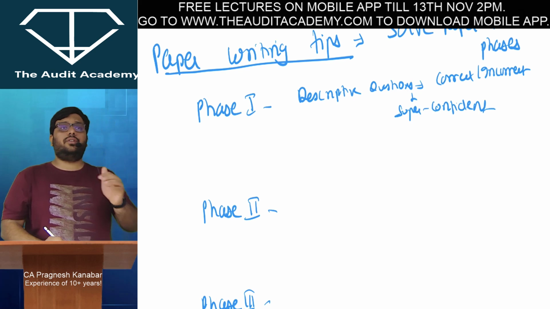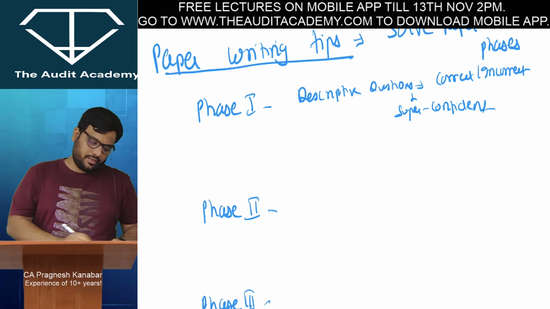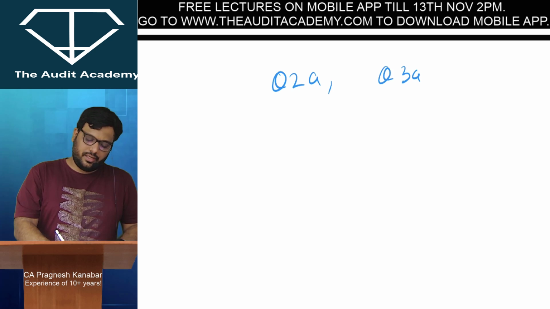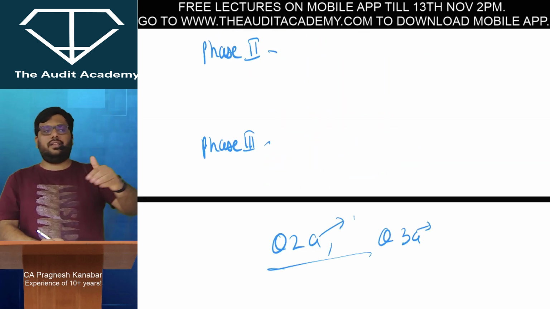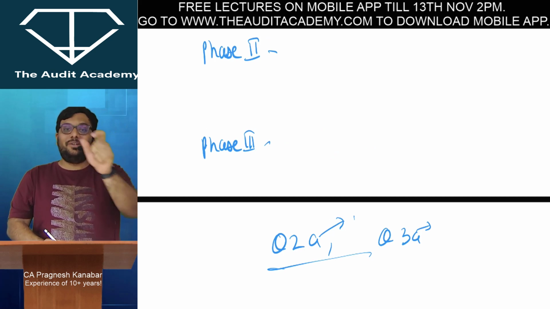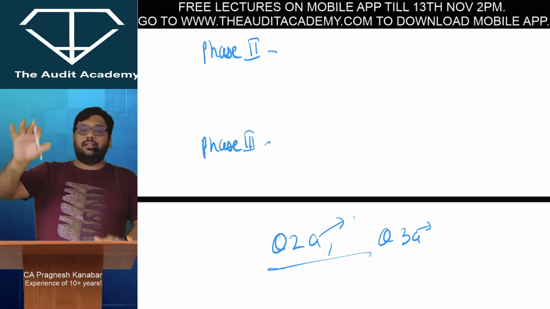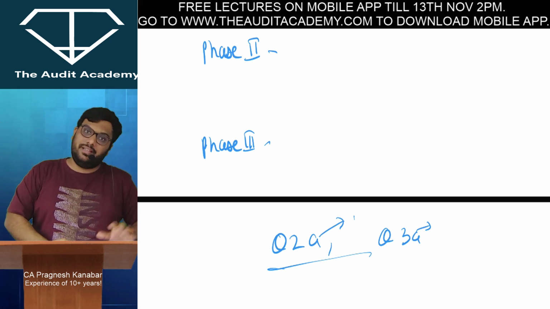Sir, but let us say in question 2A I am confident, फिर next confident question मेरा question 3A है, then question 4A है, तो क्या करने का? Question, you should just take the pages ऐसा, question 2A, question 3A, you know, one page देने का, one page. So 2A, then take next page, then 3A, you know, something like that. Okay, so question 2A, 2B, 2C, that is what you can do. Alright, and then 3A, 3B, 3C, then 4A, 4B, 4C, something like that. Okay, 2A attempt करो, then 3A attempt करो, then 4A attempt करो. Alright, leave the space in between. Alright, that will cover in the later phase.